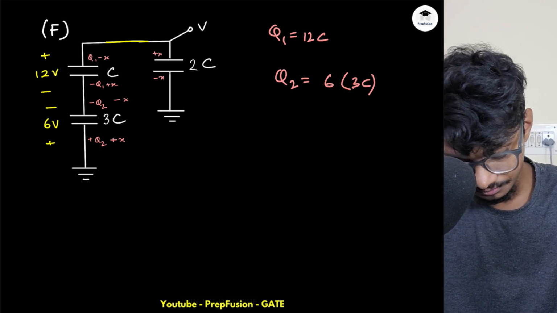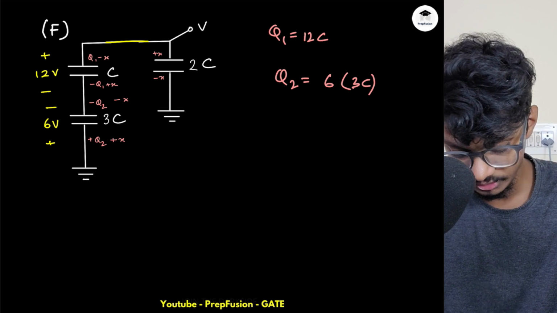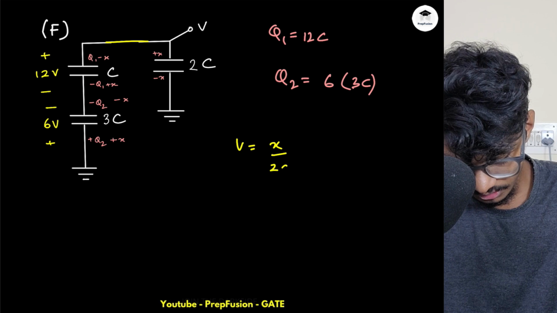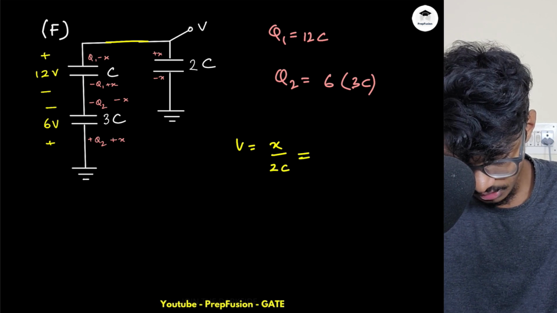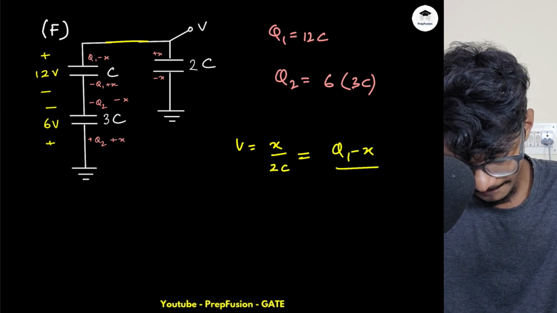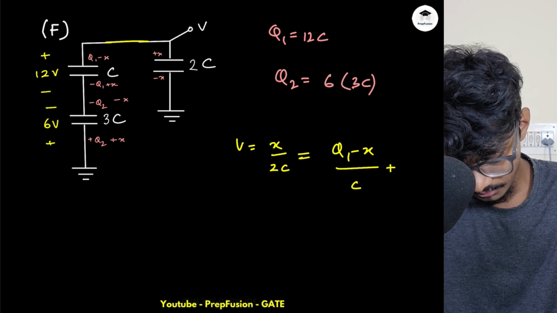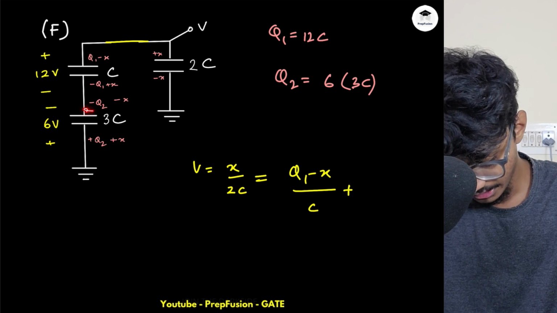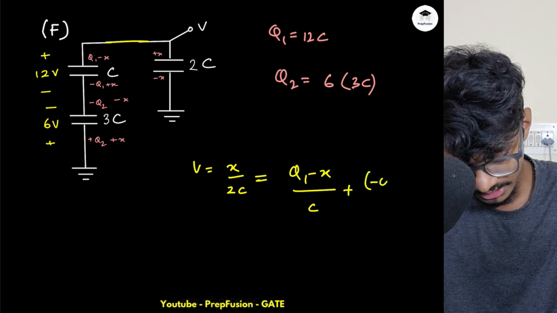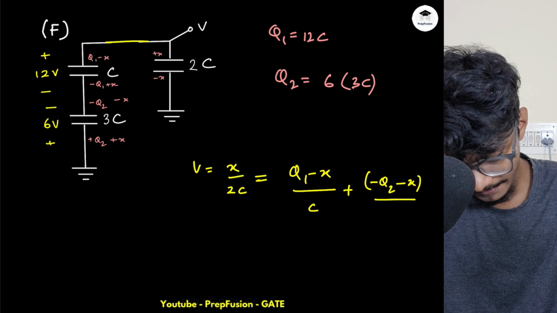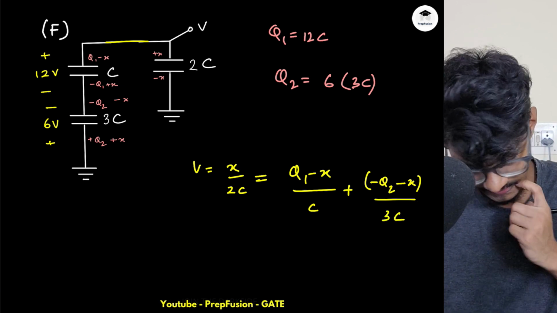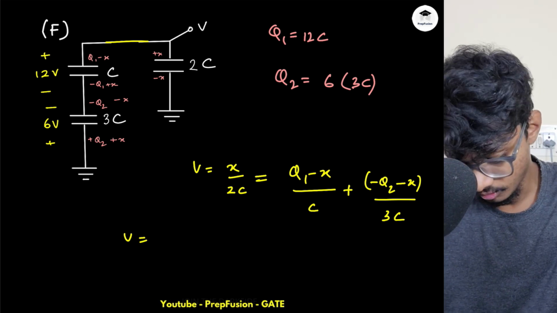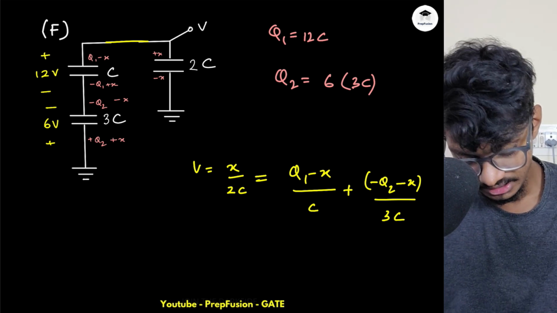So now again I will equate the voltages. I'm repeating the same process. So V is equal to X by 2C, equals Q1 minus X by C. I can write this as plus, but here overall this thing is negative, so I will write it with sign. So this will be minus Q2 minus X divided by 3C. So V will be equal to X by 2C. X, no, I will not write it. I will find X.